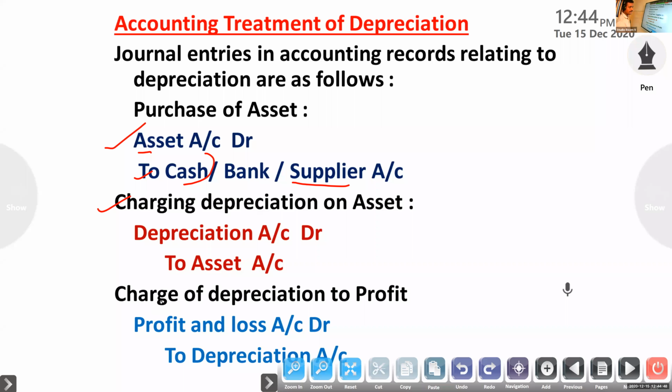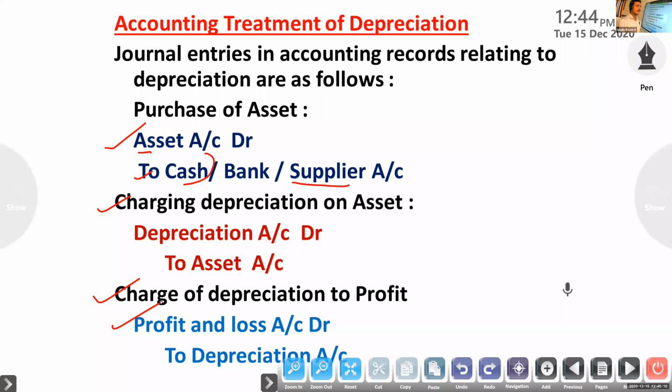Clear? So now I said 3 entries. You have to study these 3 entries. First, purchase of machinery for cash: machinery account to cash. Second entry, charge depreciation on machinery: depreciation account to machinery.